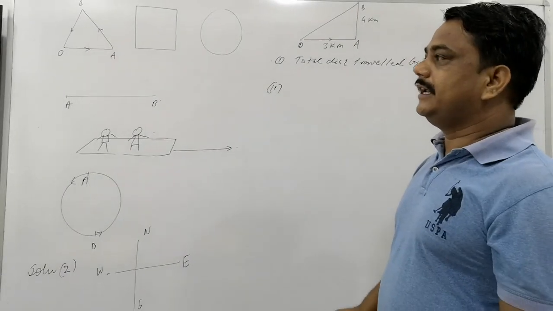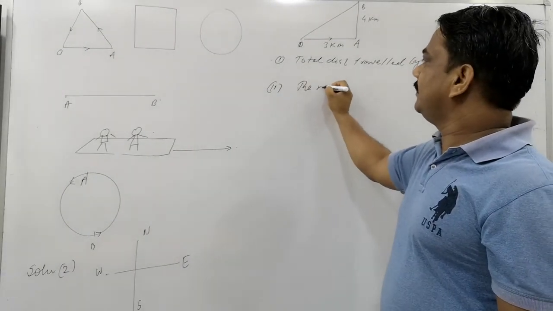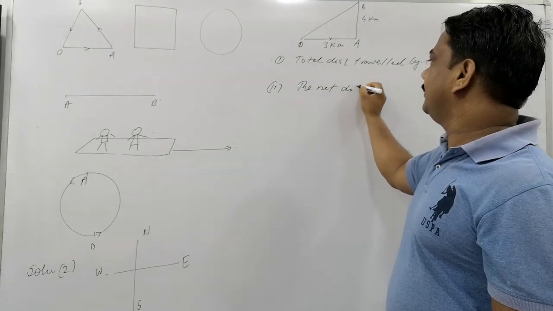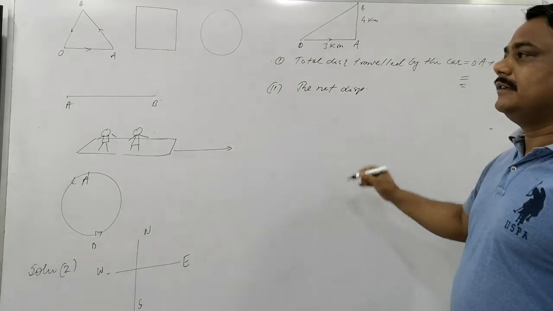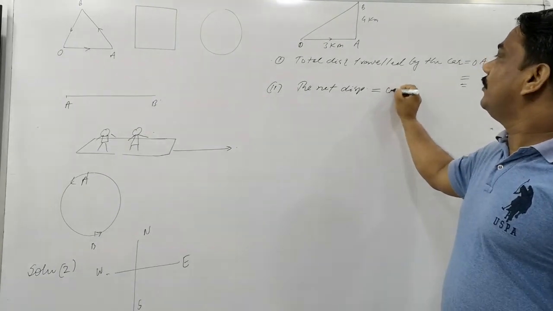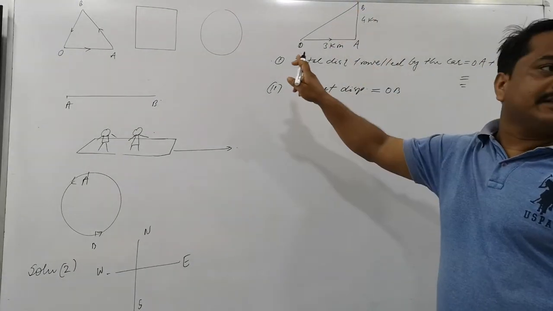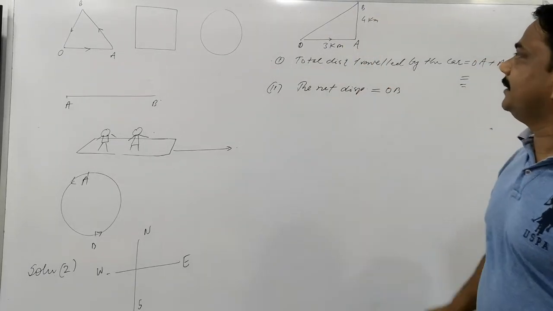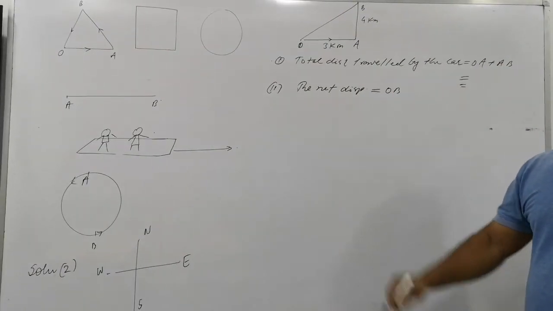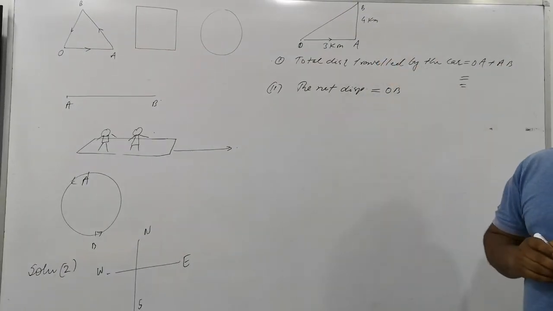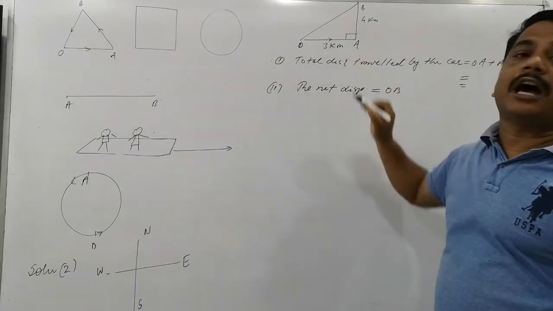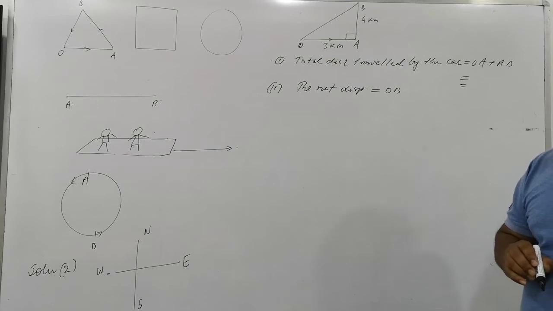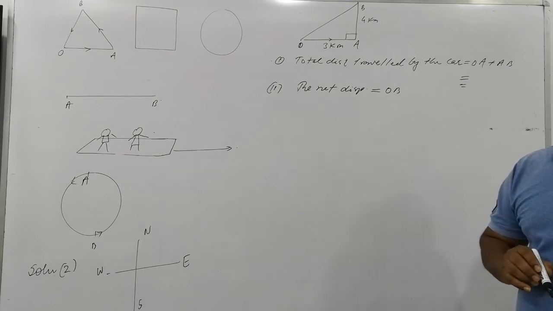The net displacement. Why is the word net coming? What is net displacement? The net displacement is O to B, the shortest distance between the initial and final position. So how can you find OB? What type of geometrical figure is there? A right triangle is being formed here, because you are taking a sharp turn. So a right turn gives a right triangle, okay? So the hypotenuse is to be found here.